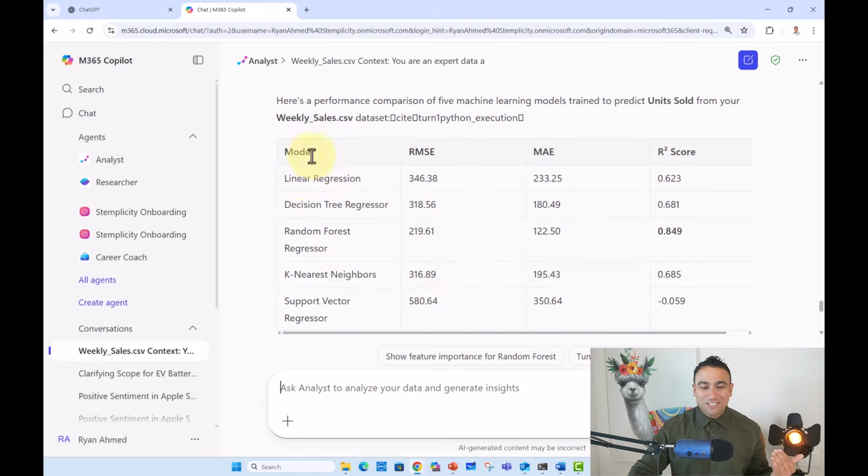So now, for example, you see all these different models have been trained, random forest regressor, for example, and now we have been able to achieve almost 0.84 R squared, and any number that is close to 1, that's good news.